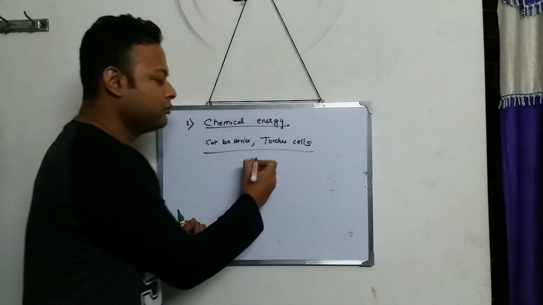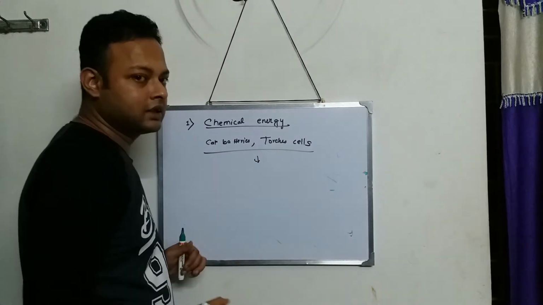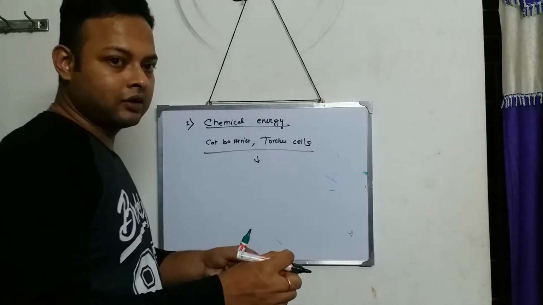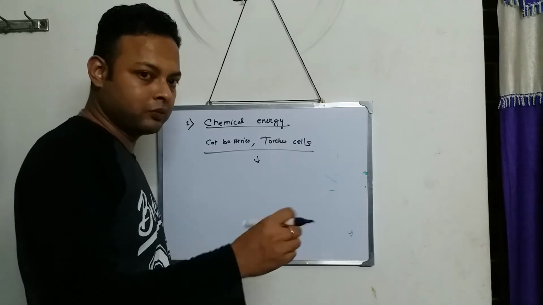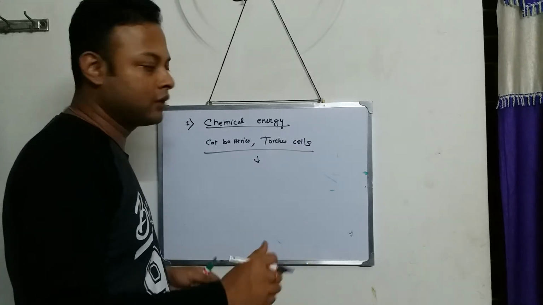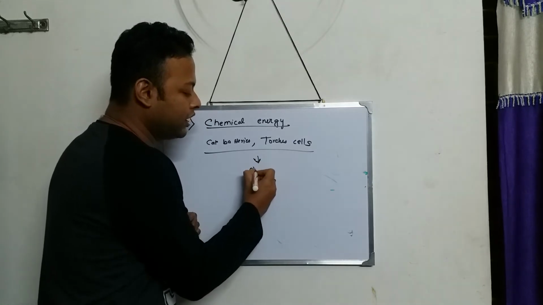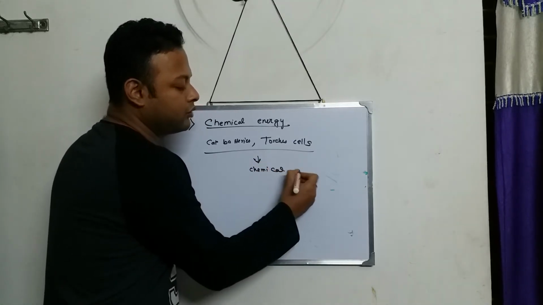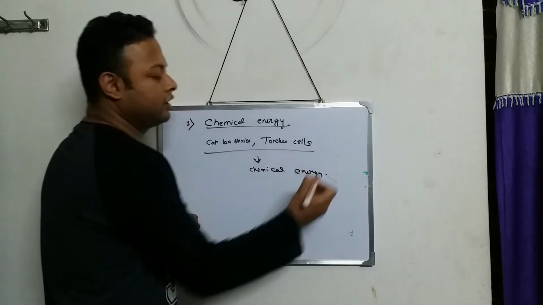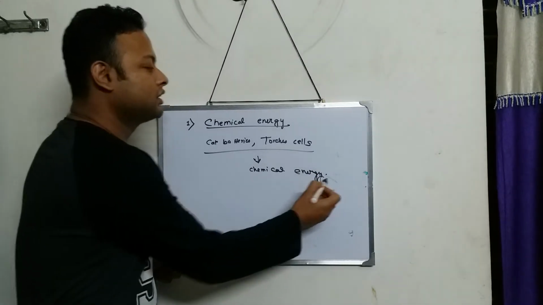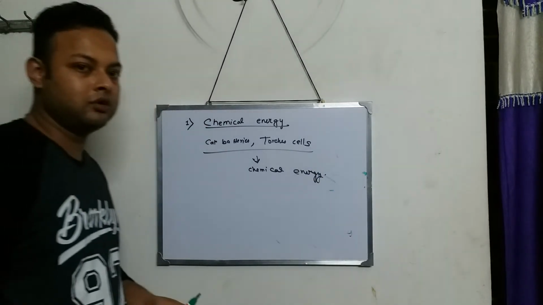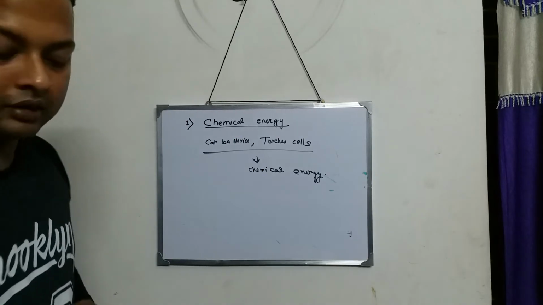Both of them have some chemicals inside them. If you open a normal battery, a pencil battery, you will find a lot of chemicals there. If it has chemicals, then obviously what energy will it have? Chemical energy. So this is the complete explanation about chemical energy.